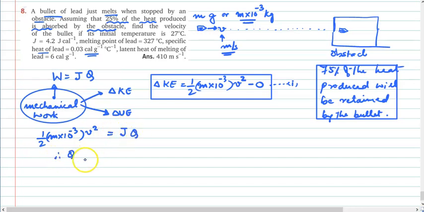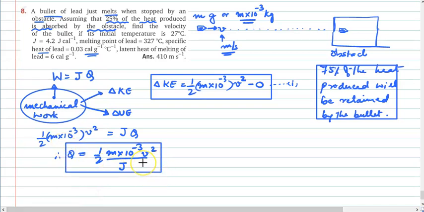So the amount of heat energy produced when the bullet hits the target and comes to rest comes out to be half m into 10 to the power of minus 3 v square upon J. Remember what was J? J was the conversion factor and the value of J is 4.12, sorry, not 4.12, 4.18 or 4.2. Whenever I substitute this in the final expression, I am going to make that conversion. Is that okay to everyone?